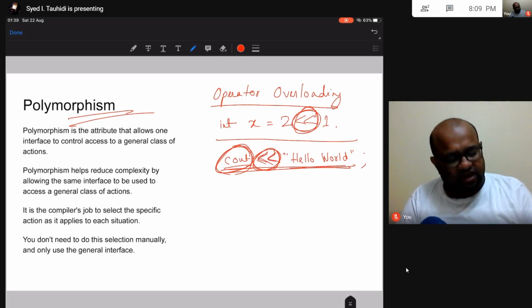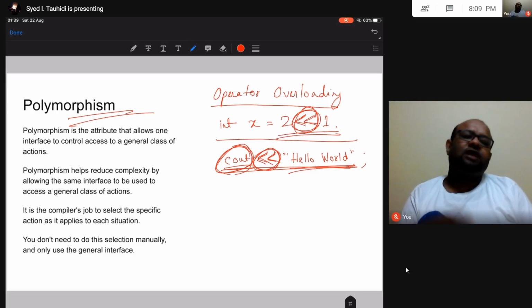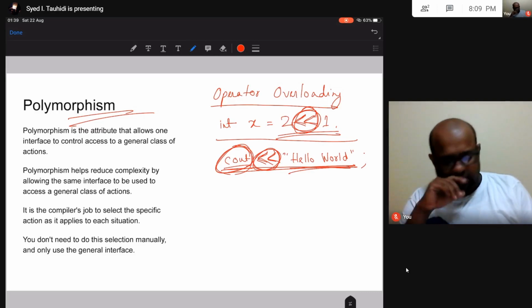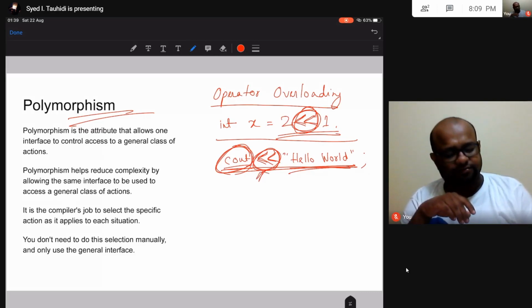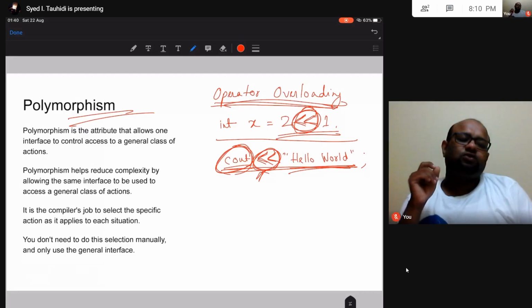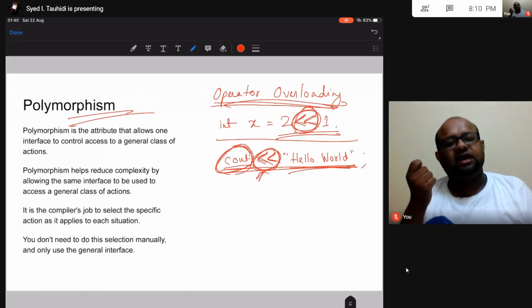If it is in normal context, then the compiler knows that left shift has to be done. So this is enabled by something called operator overloading, which allows us to rewrite the meaning of these symbols.